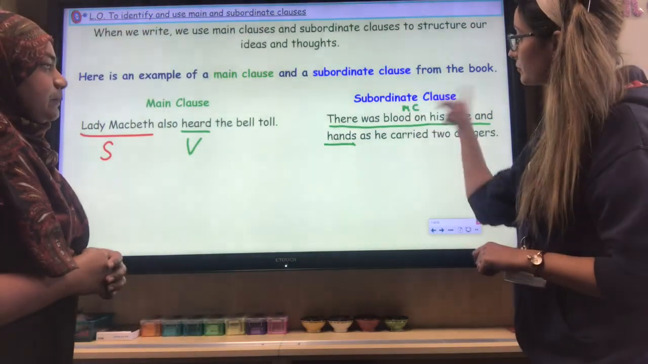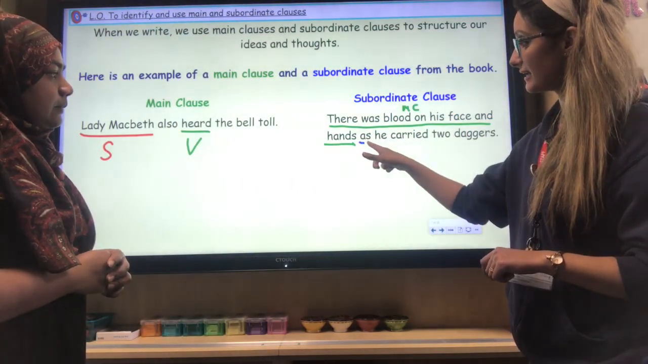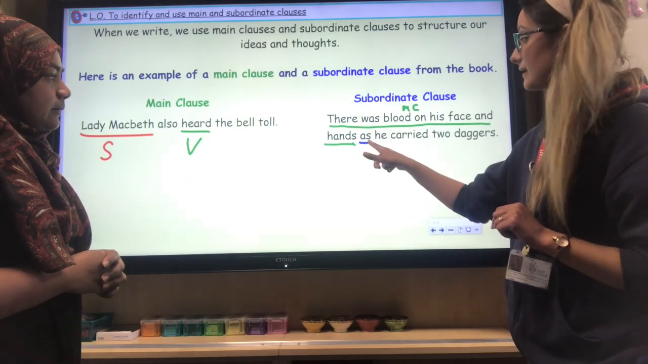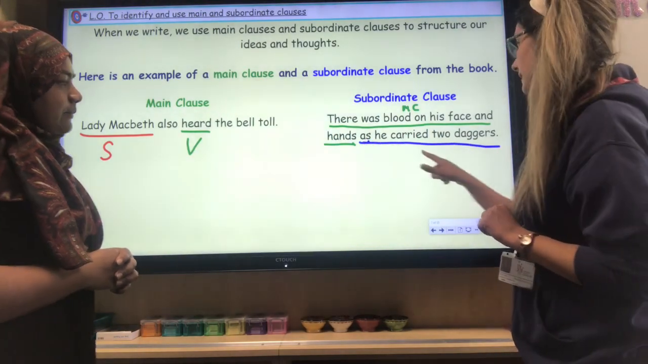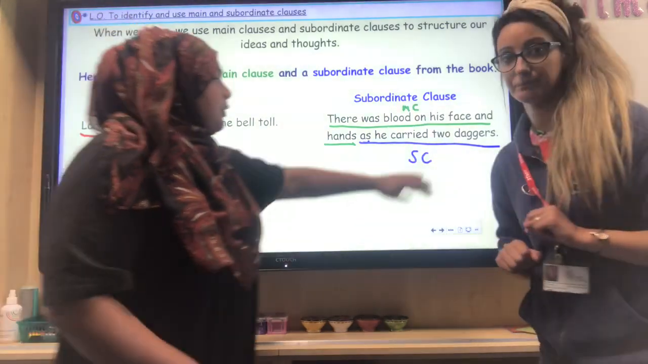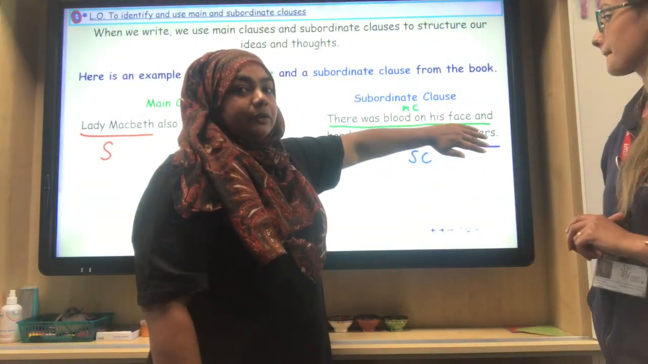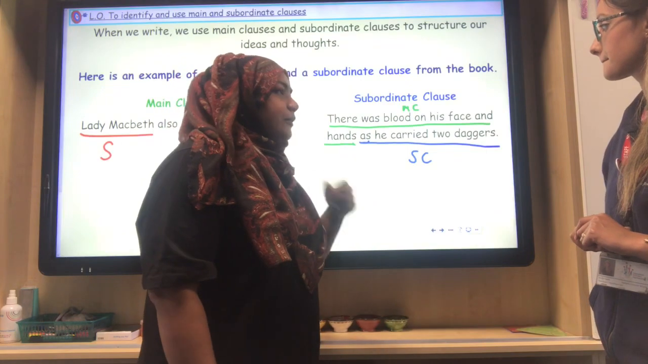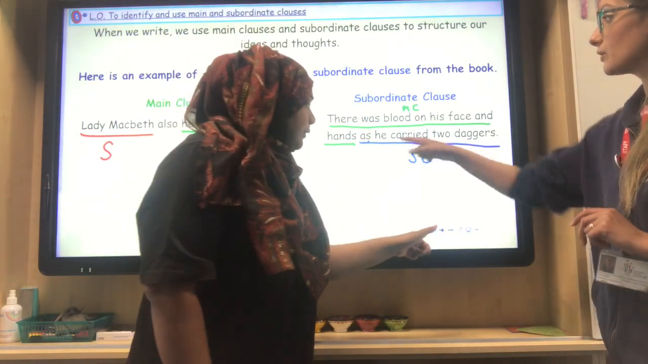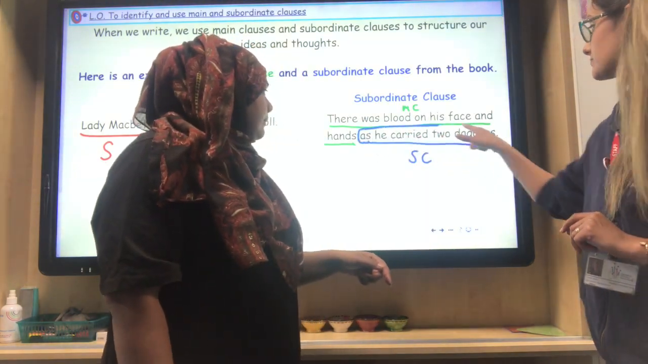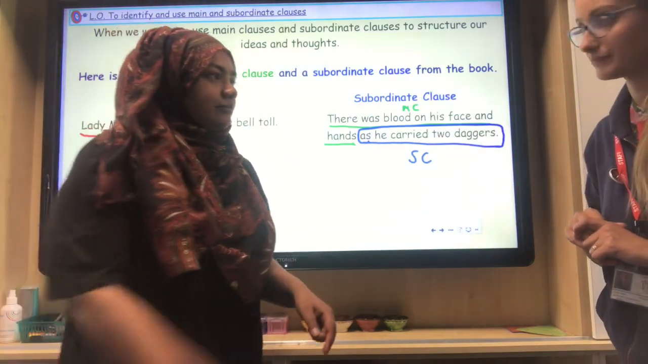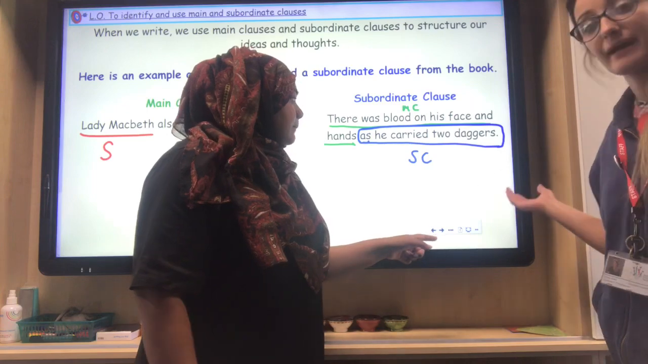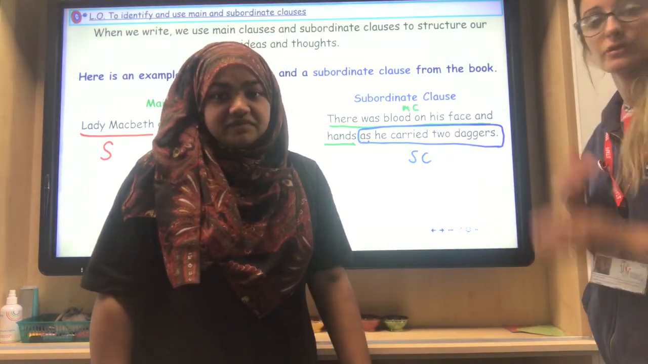So therefore, the subordinate conjunction is here, as, when you think of I saw a wobber, that's the as. And the clause is, as he carried two daggers. So that's your subordinate clause. If we got rid of the subordinate clause, we'd be left with the main clause, which makes sense on its own. Hopefully that clarifies things for you. Also, if I read that subordinate clause on its own, it doesn't make sense. If I said, as he carried two daggers, you don't understand the phrase.